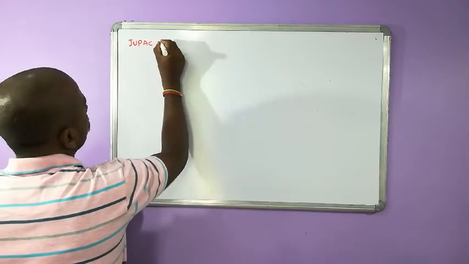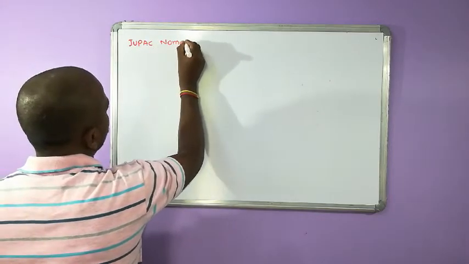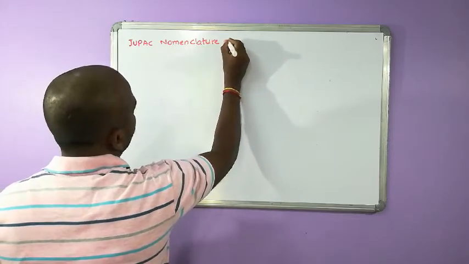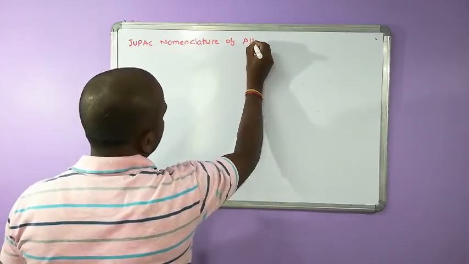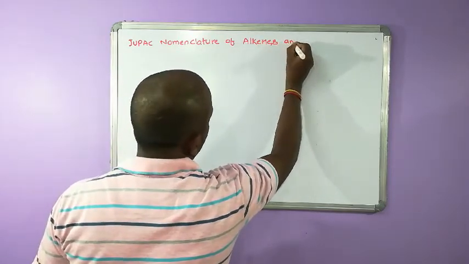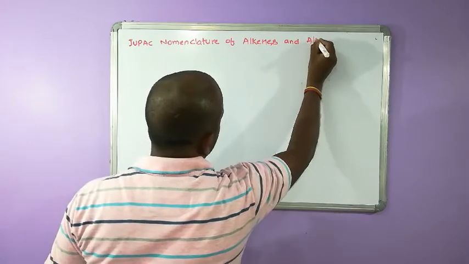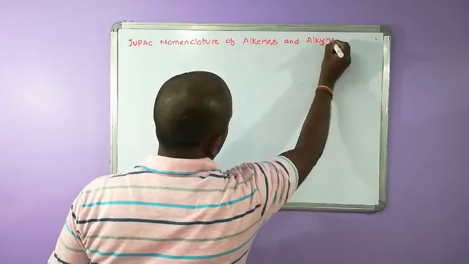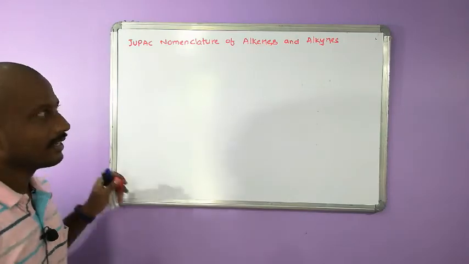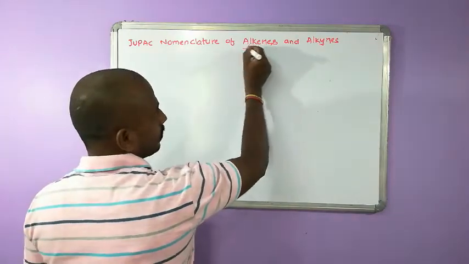IUPAC nomenclature of alkenes and alkynes. So when it comes to alkenes and alkynes, you are directly dealing with the IUPAC name only.